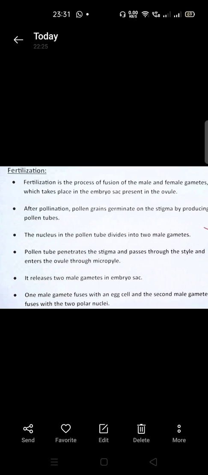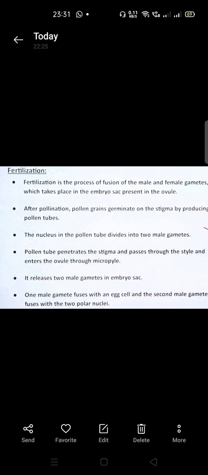The pollen tube germinates on the stigma, passes through the style and enters the ovule through the micropyle. Just now I told you. It releases two male gametes in the embryo sac. One gamete fuses with the egg cell and the second male gamete fuses with the two polar nuclei at the middle. So here I will explain double fertilization, triple fusion and single fertilization. In that it will be clearer for you. So the fusion of a male and female gamete to form a zygote is called fertilization.